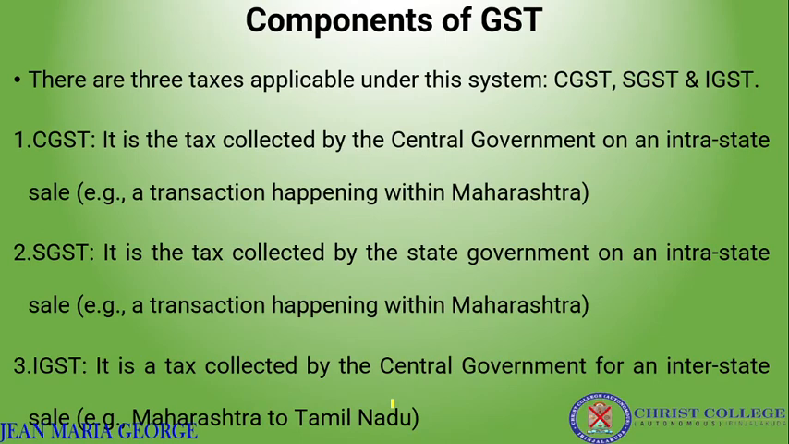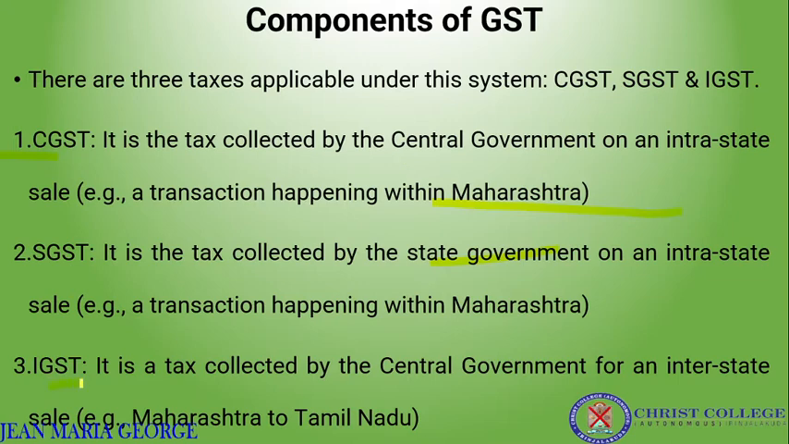And as we have just seen, there are 3 taxes applicable under this GST. CGST, central GST, collected by the central government on an intra-state sale. That is a transaction happening within a particular state. This is just an example. Now SGST, tax collected by the state government on an intra-state sale. So within a state, the tax collected by the state government is the state GST. Within a state, tax collected by the central government is CGST.